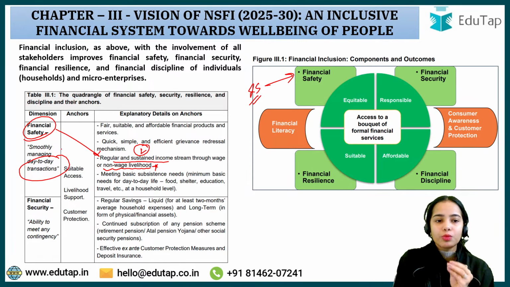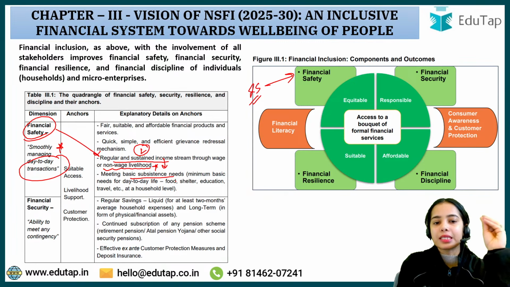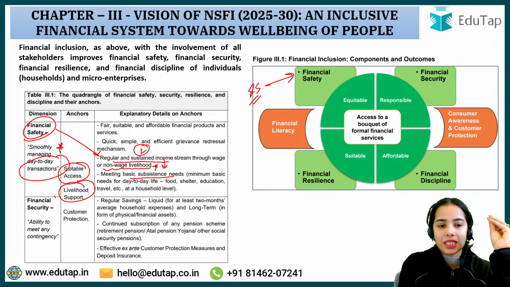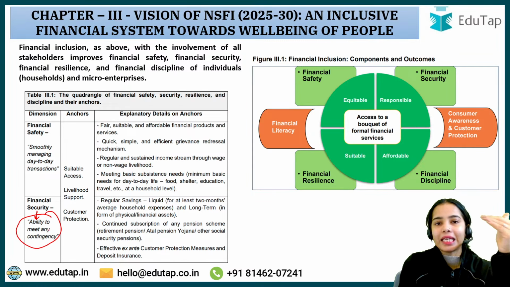So for the day-to-day transactions, regular and sustained income should be there, and this income will help in meeting basic sustenance needs of the people. So suitable access and livelihood support are the anchors, as well as for financial security. For financial security, the focus is the ability to meet any contingency.